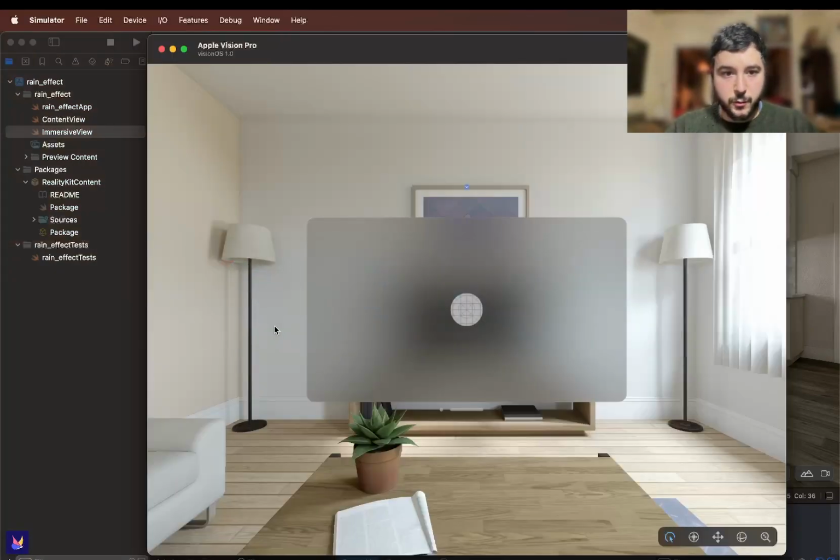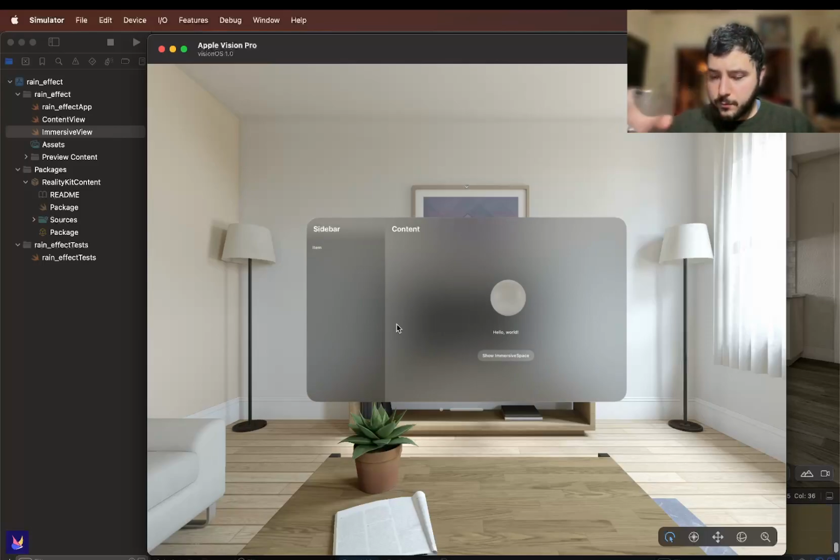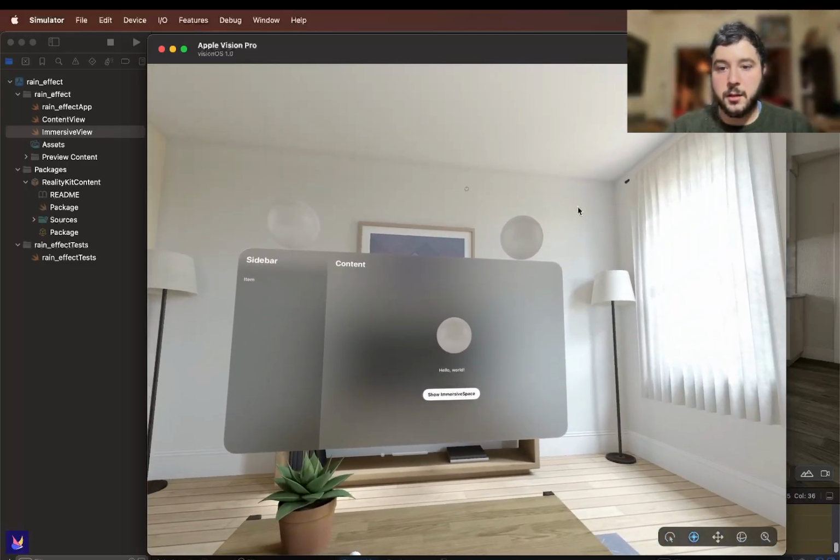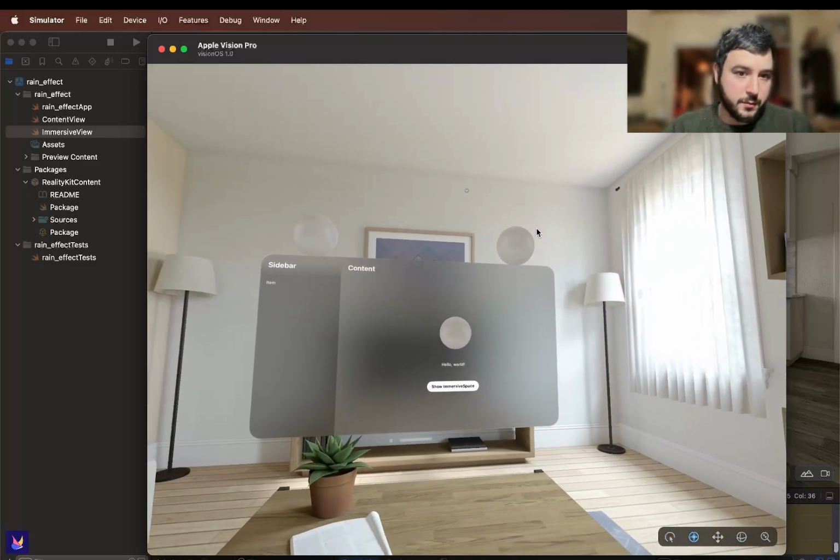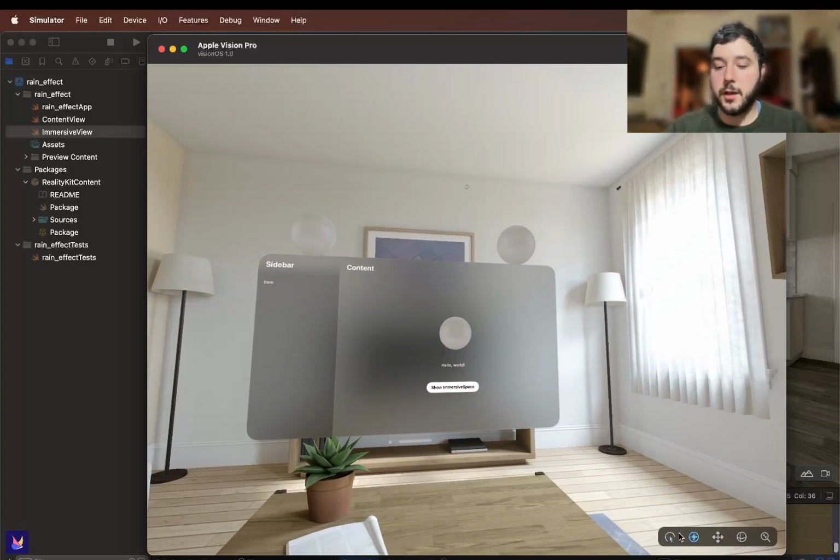So here is the simulator. And as we see in the preview, we have this view, which is the content view with a button, and when we press it, we see two models in the immersive space. We can move around and we can zoom in and zoom out, and that's basically the Hello World app we have when we create a project from scratch.